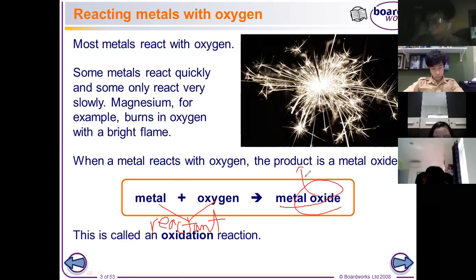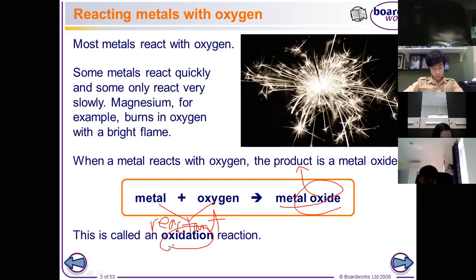Once the metal and the oxygen react with each other, we call this reaction oxidation. Get it? Do you get it? Please respond.